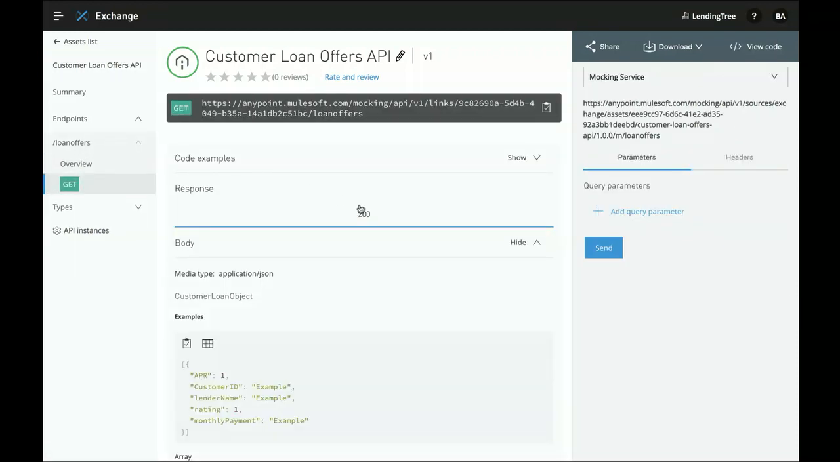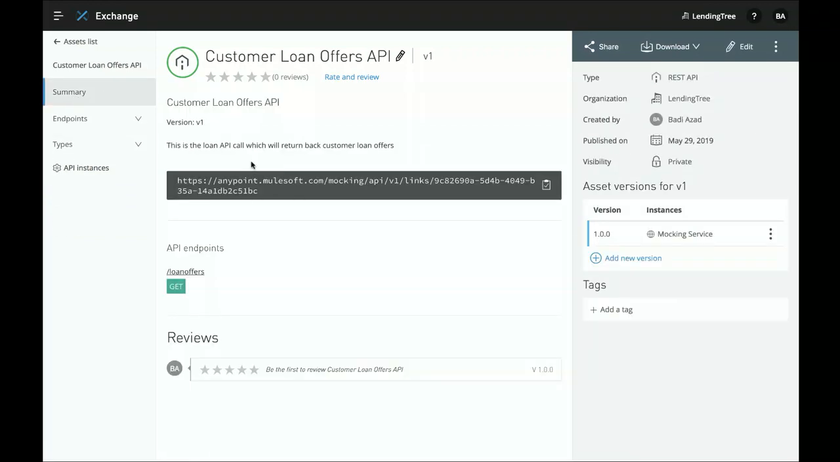And we can even see the different actions I can take. I can interact with that mocking service, so I can see what a sample call looks like. And now users can easily discover it and use this in their projects. So in just a few minutes, we've seen how easy it can be to define just one API.